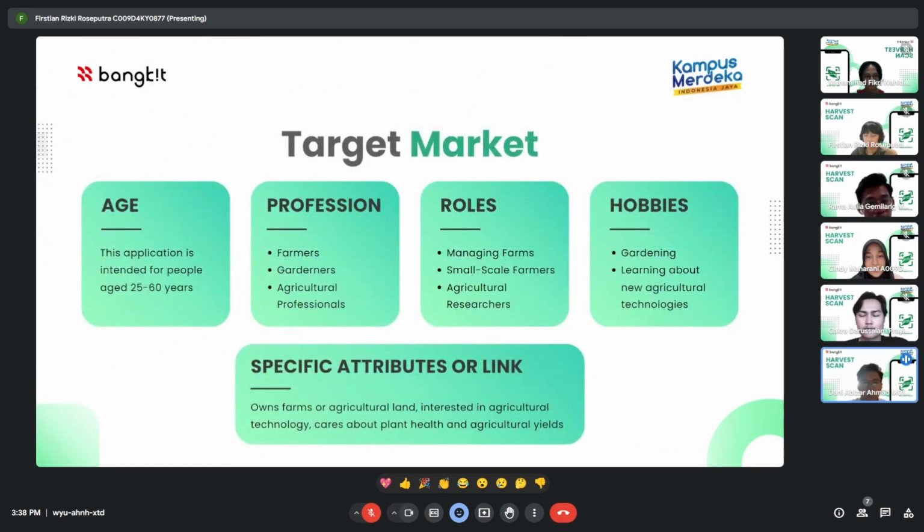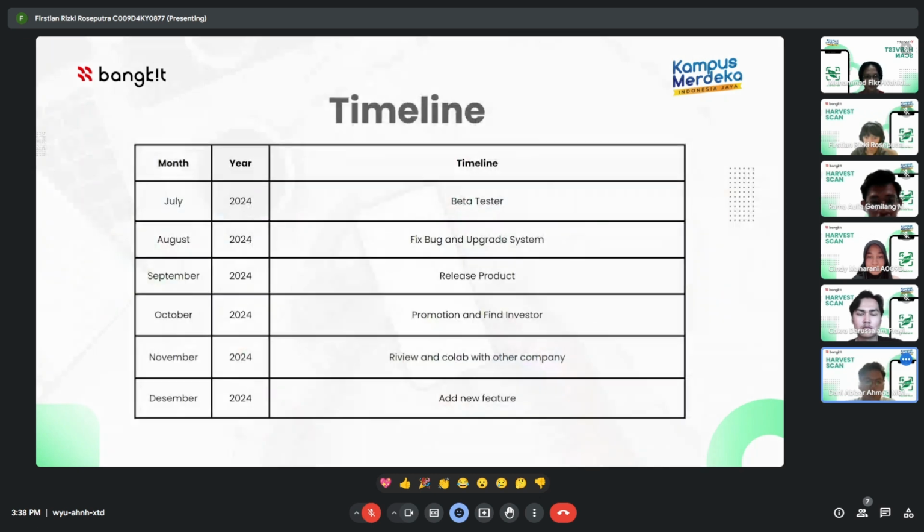And this is our target market for HarvestScan app. We aim at individuals aged 25 to 60 involved in agriculture. Our users include farmers, gardeners, and agricultural professionals focused on managing farms, researching, and learning about new technologies. And this is our timeline to release the product from July until December in 2024.